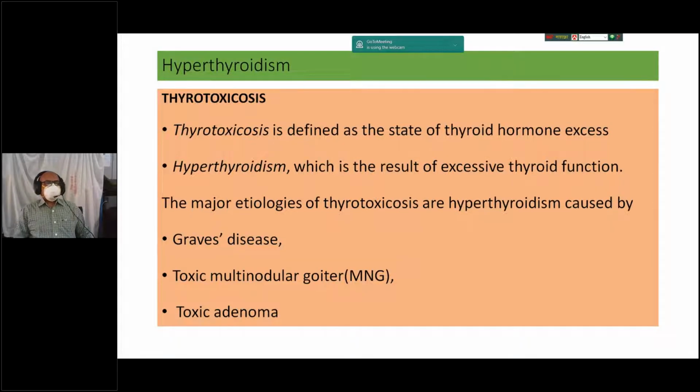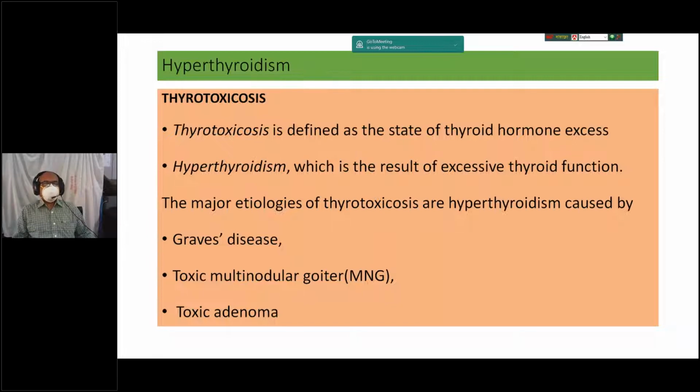Now I will discuss hyperthyroidism, hyperfunction of the thyroid gland. Students sometimes ask in examination what is thyrotoxicosis and what is hyperthyroidism. Thyrotoxicosis means the patient has toxic features of the body due to an increased level of thyroid hormone.